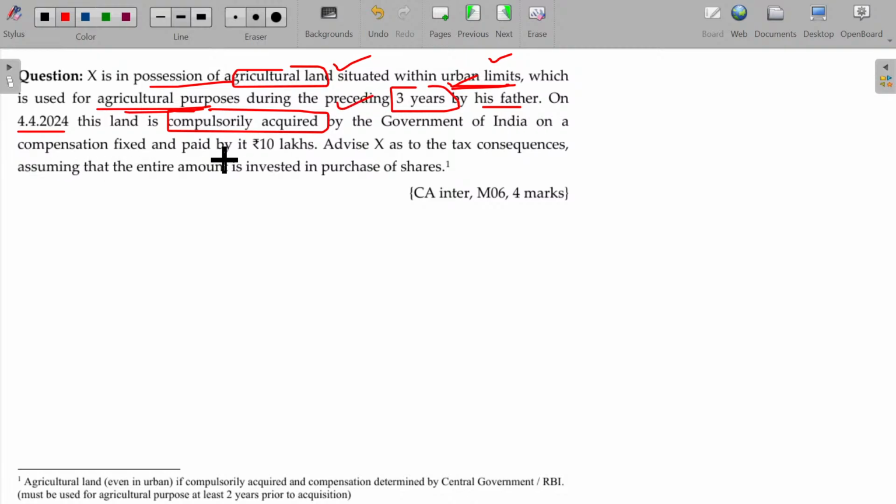On a compensation fixed and paid of 10 lakhs, advise X as to tax consequences, assuming that the entire amount is invested in purchase of shares. Yes, of course, eligible. Whether he uses the consideration for speculation purpose or valid purpose doesn't matter. It is exempted only. But the government should be either central government or RBI. That one condition is very important.